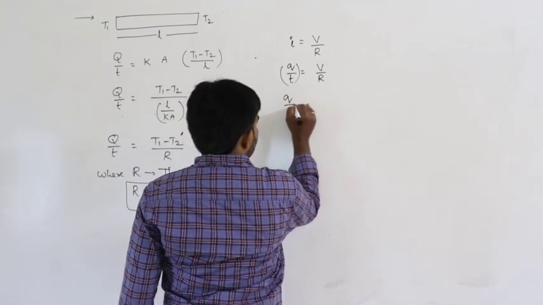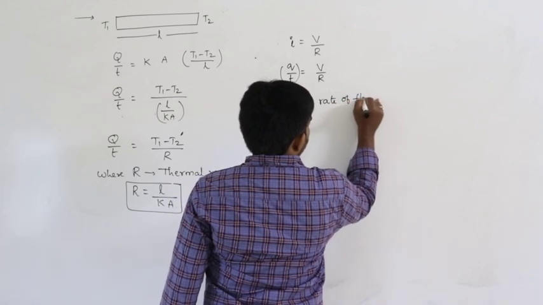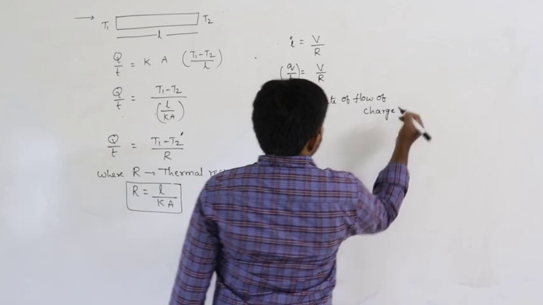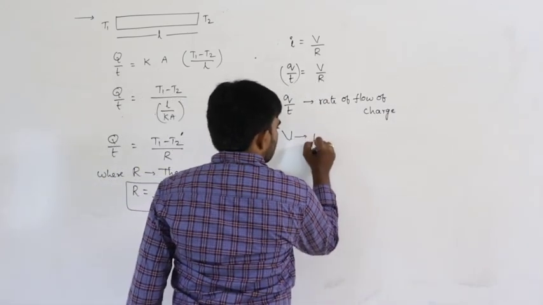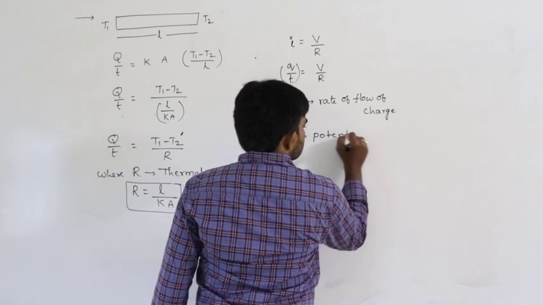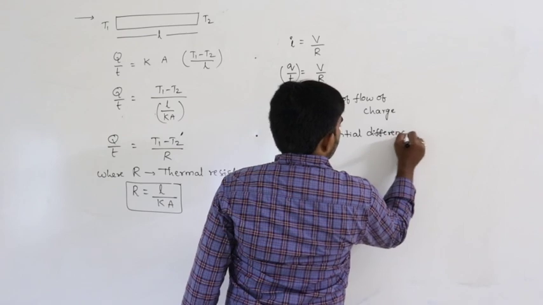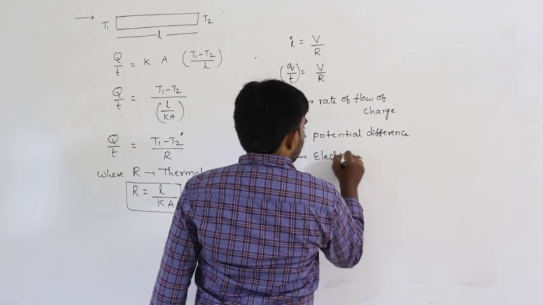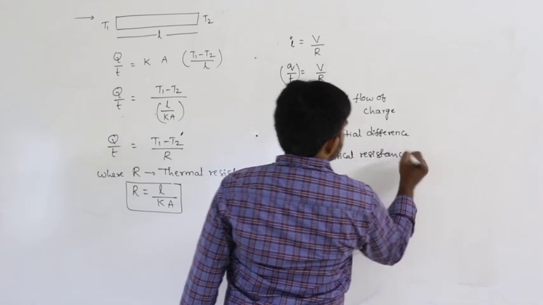Q by T is the rate of flow of charge, V is the potential difference, and R is the electrical resistance.